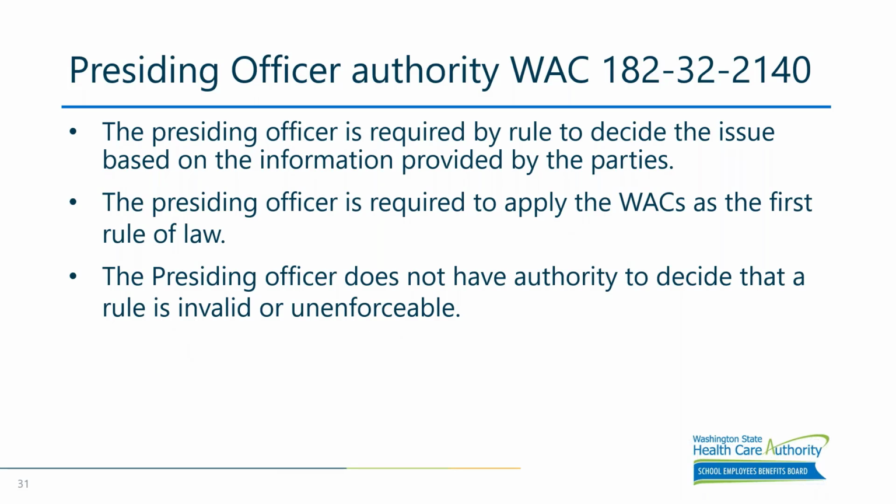The presiding officer is required by rule to decide the issues of the case based on the information and the evidence provided by the parties. The presiding officer is required to apply the Washington Administrative Codes and policies as the first rule of law, meaning they do not have the authority to disregard a rule as invalid or unenforceable.